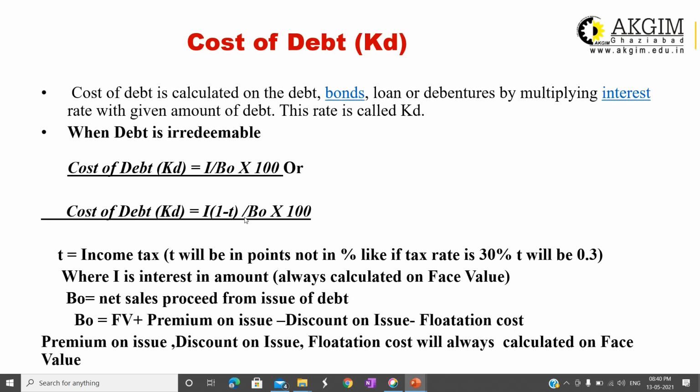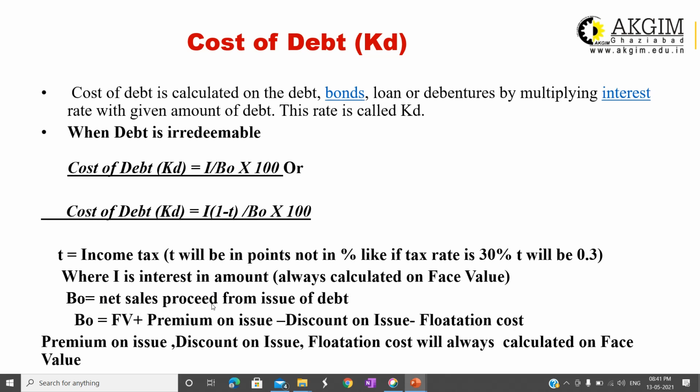So tax rate is suppose 30%, the 1 minus T means 0.7. 30% means 0.3, 1 minus T means 0.7. So I, interest, will be multiplied by 0.7 and then we use the formula. One thing here you have to remember is that I, rate of interest, will always be applicable on the face value of bond, face value of debenture. So it will be calculated always on the face value.